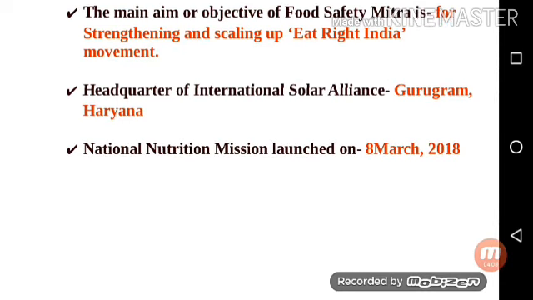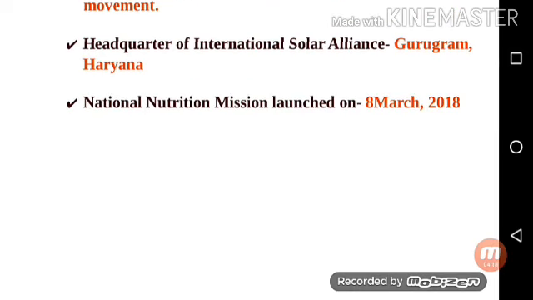Next point is the headquarters of the International Solar Alliance is Gurugram, Haryana. Next point is the National Nutrition Mission launched on 8th March 2018.